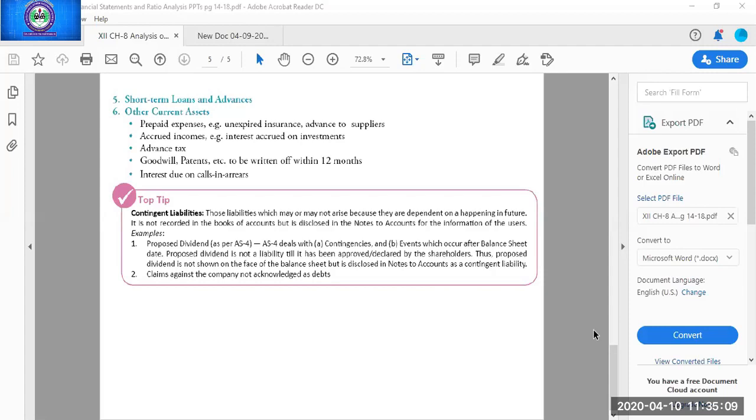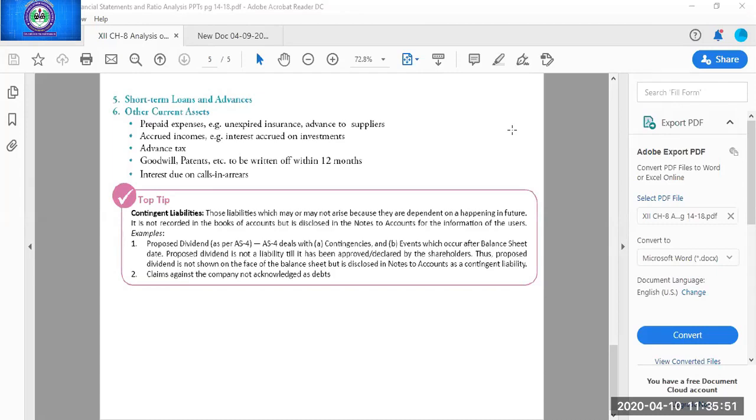All the other examples remain the same as you studied in 11th class. Like one example I gave you, the BR discounted with the bank will also be treated as a contingent liability of the drawer. Why? Because if the drawee refuses to make the payment, then you have to pay the amount to the bank. So it is your contingent liability. Then claims against the company not acknowledged as debt. Like someone has claimed rupees 50,000 from your company and a case is going on. Until the decision comes in that case, that amount will be part of your contingent liability.